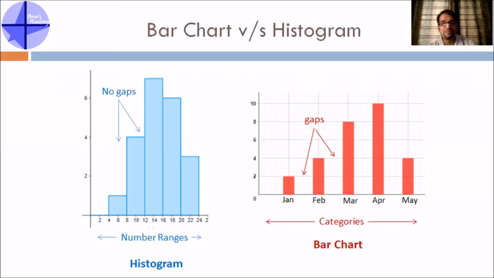So if you are representing any data in the form of a chart, you should know what chart to use. Okay? See, a histogram will normally have range on the x-axis and frequency on the y-axis. So if there is continuous data, you can use a histogram. Just to give you an example, if you enter a big restaurant, okay, there are hundreds of people and you take the information from everyone about their age. So you get 100 different data points, right? To represent that in a bar chart, you need to have 100 different bars. So instead of that, what you can do is summarize that entire information in a table saying that 0 to 5 years, how many people were there, 5 to 15, 15 to 40, 40 and above.